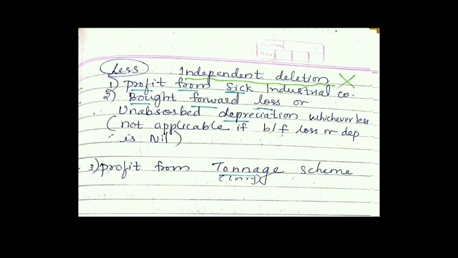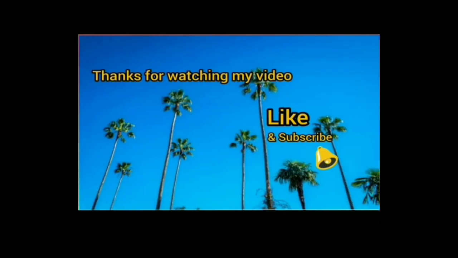Next are independent deletions. There are some items which we should delete from profit. They are profit made by a sick company, or brought forward losses or unabsorbed depreciation, whichever is less. But if our balance sheet shows a nil value and there is no brought forward loss or depreciation, then there is no need to do anything. Next, any profit made from the tonnage scheme. Tonnage scheme is a kind of carrying goods in aircraft, ship or lorry, where the capacity all comes under tonnage. Any profit derived from that kind will be deducted.